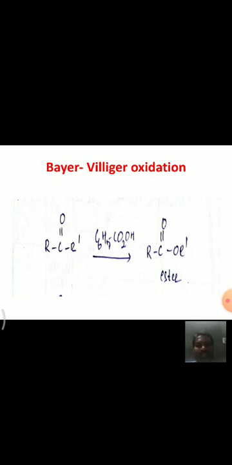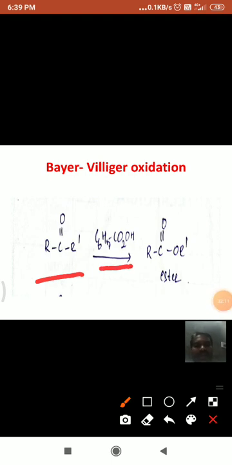For example, this is an acyclic ketone. See here, upon reaction with perbenzoic acid, it forms an ester molecule. See here, if you observe the final product, between the carbon and this alkyl group, that is the R' group, we get one more oxygen. Here oxygen is inserted between carbon and alkyl group. The product is an ester. So these acyclic ketones, in the presence of peracids, form esters.